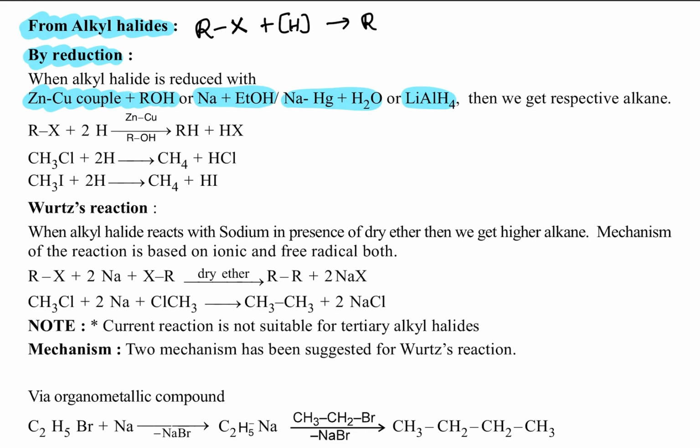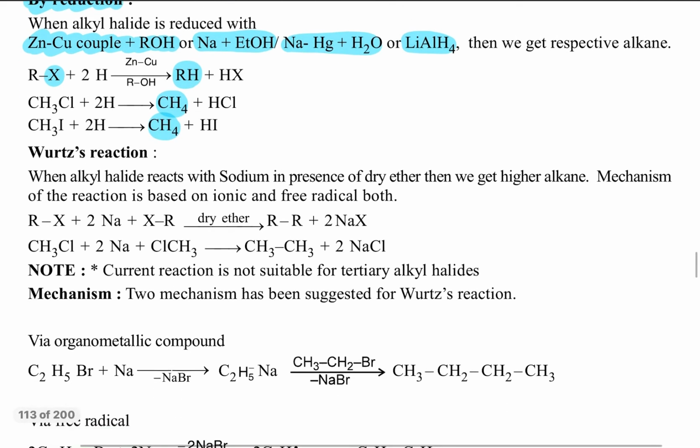There we get alkane plus hydrogen halide. Like that we are getting the alkanes. So here the halide X is replaced with hydrogen. Here we got CH4.